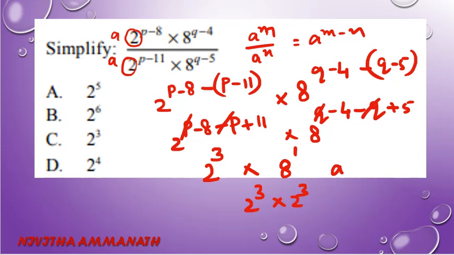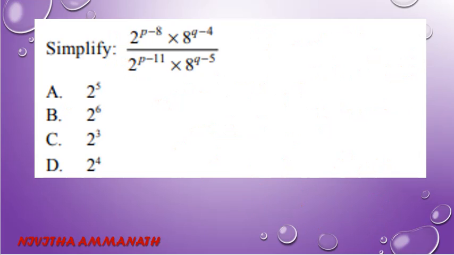That is in the form a raised to m into a raised to n. That is a raised to m plus n. So 2 raised to 3 plus 3. That is 2 raised to 6. So which is the answer here? B is the correct option. Next question.